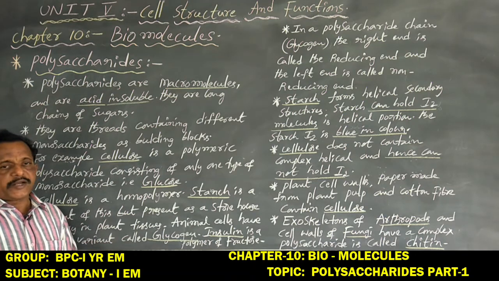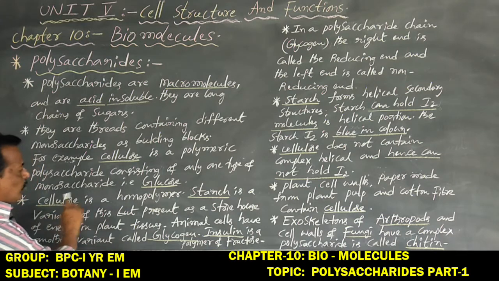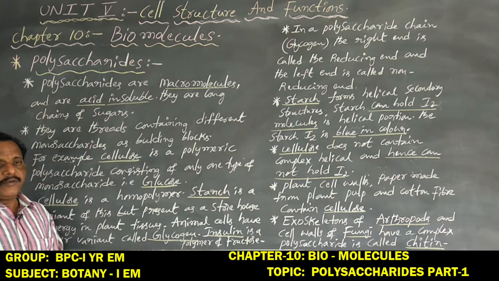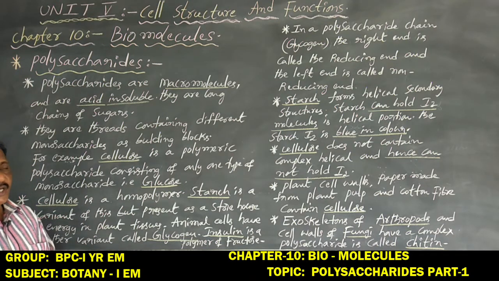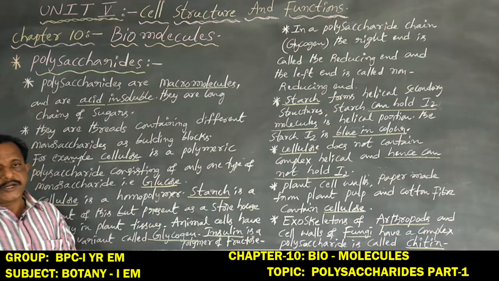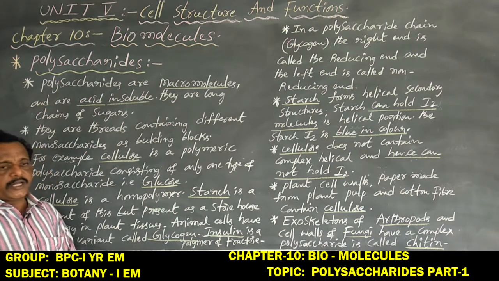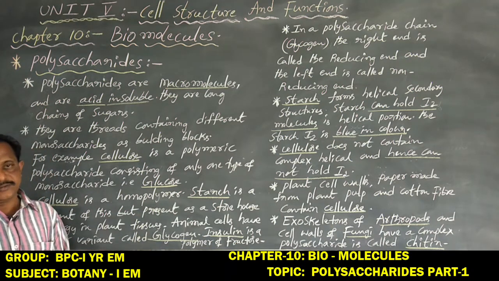So these are polysaccharides. Plant cell wall is made up of cellulose, a polysaccharide, and cellulose is a homopolymer, of only similar kind of monosaccharides. Starch is the reserve food material in plant tissues. And glycogen is the animal reserve food material. All animal organisms always store food material as glycogen.